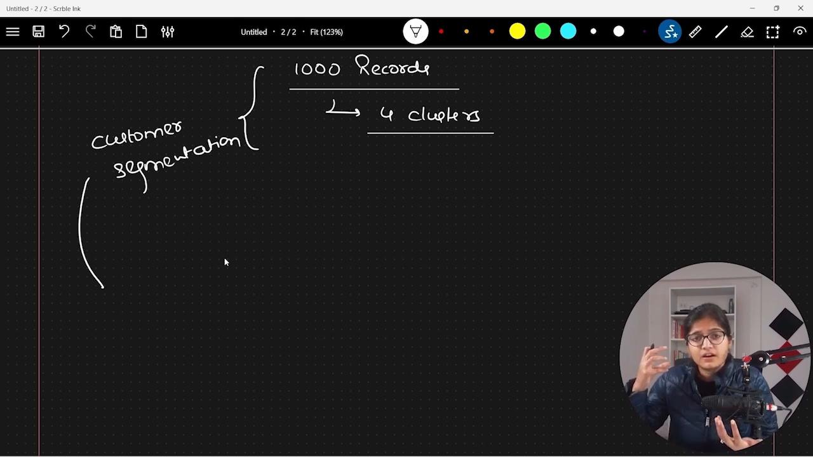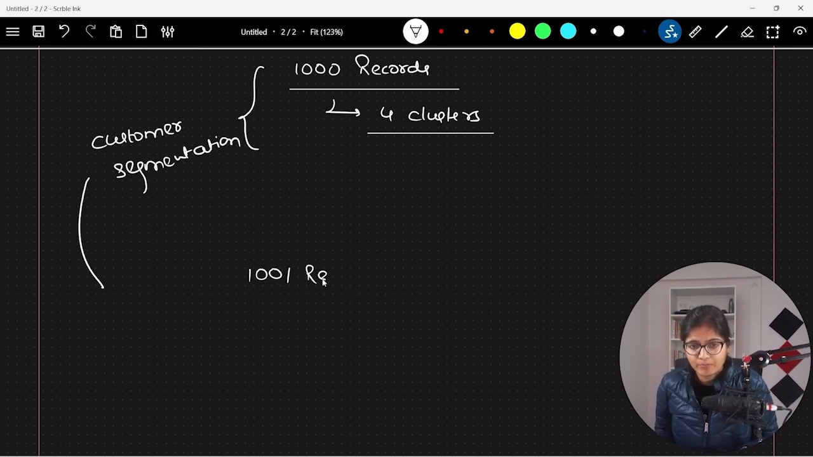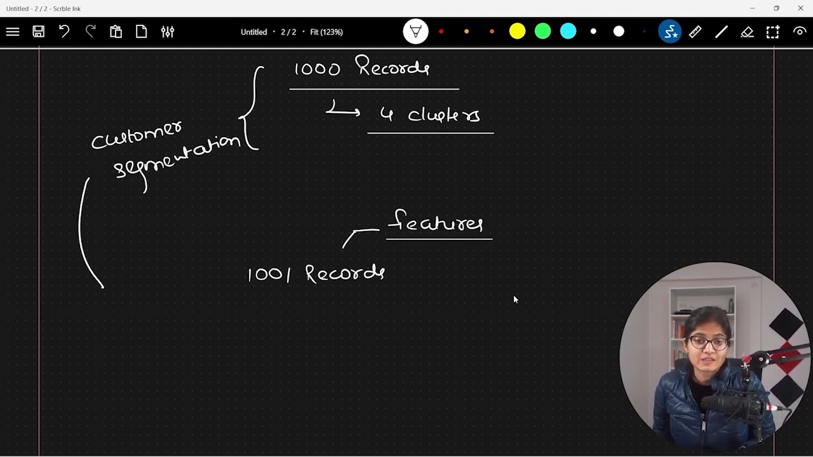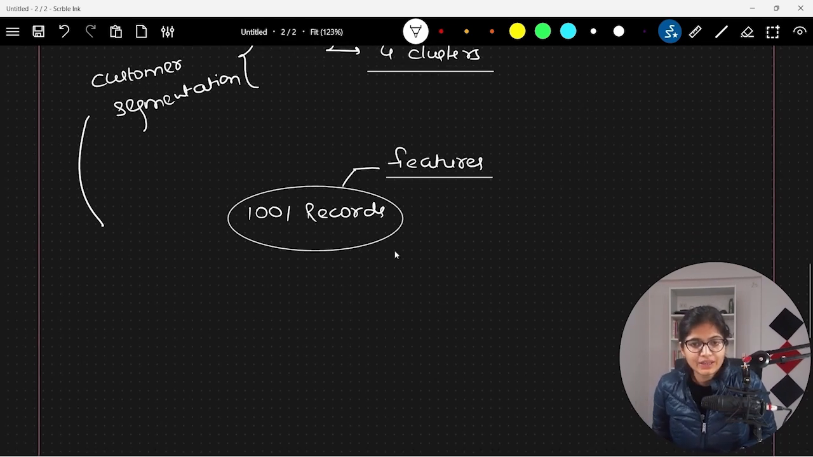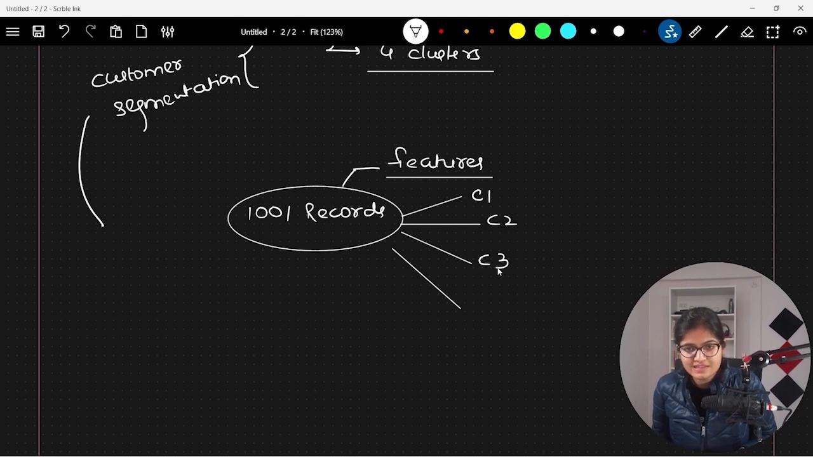It's streamlined data, where data will keep on coming. What I want is that on the next day, when the 1001st record comes, I will have all the available features of that particular data set. Will my model be able to tell me which cluster out of these four clusters, C1, C2, C3 and C4, this particular record, the new test data that I have, will belong to?